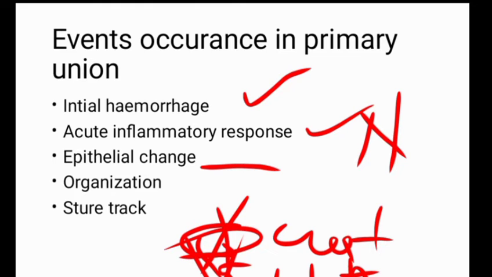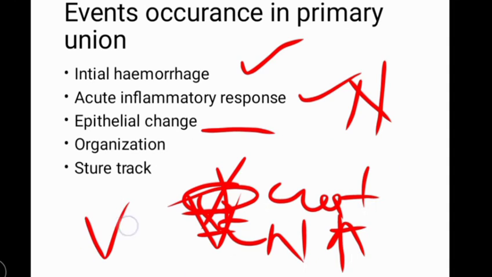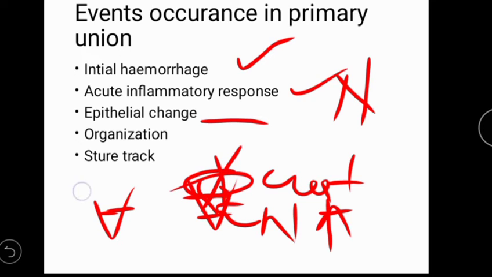Epithelial changes mean that from the cut margin, tissue forms and migrates, epidermal tissue is formed, and the basal cell is formed first.